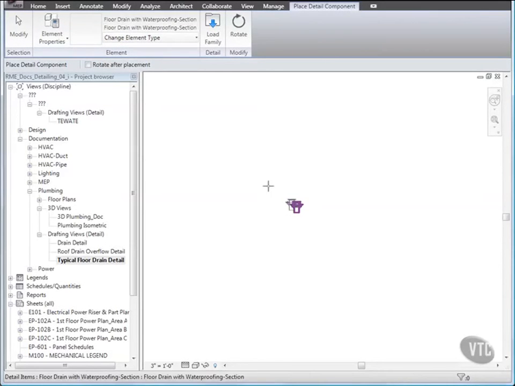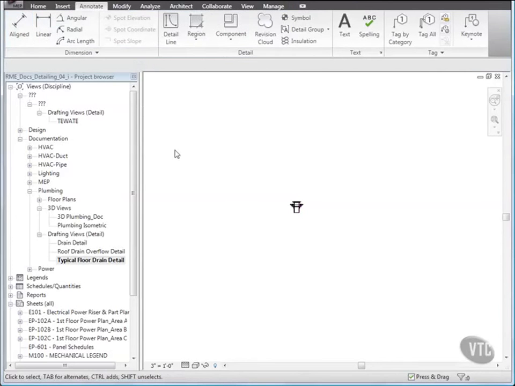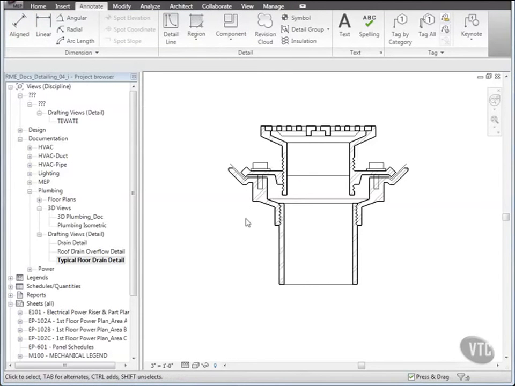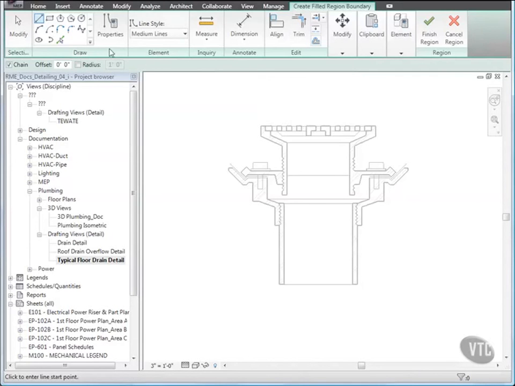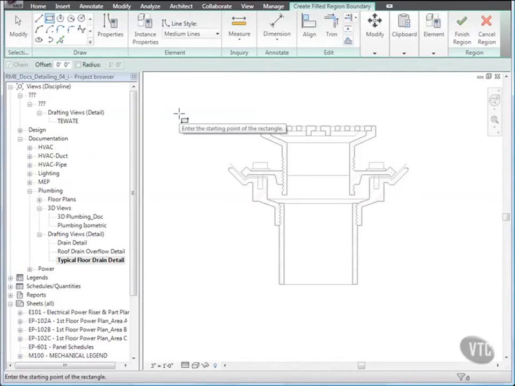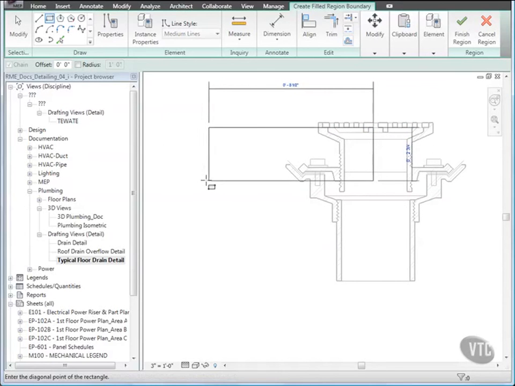Then click Modify and zoom into the component. And next, to create a concrete slab using a filled region, from the Annotate tab's Detail panel, click the Region drop-down and select Region. From the Draw panel, click Rectangle. Then, for the rectangle's start point, click the point at the top of the drain as shown, and then drag the cursor down and to the left so that the rectangle is 1 foot 8 inches by 5.5 inches.